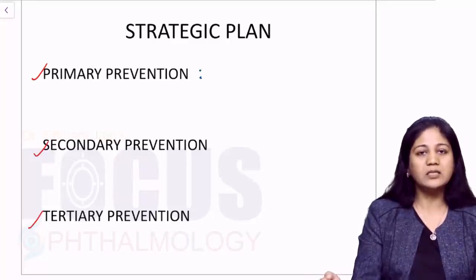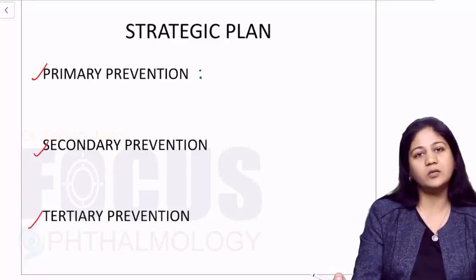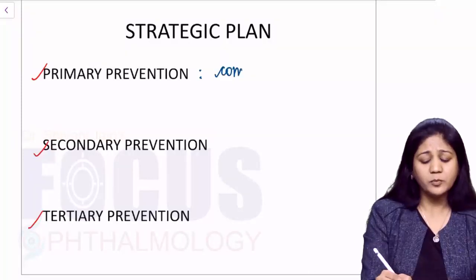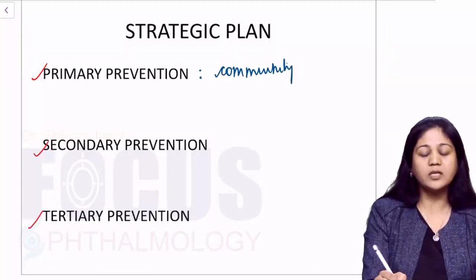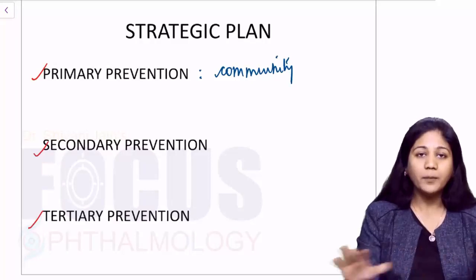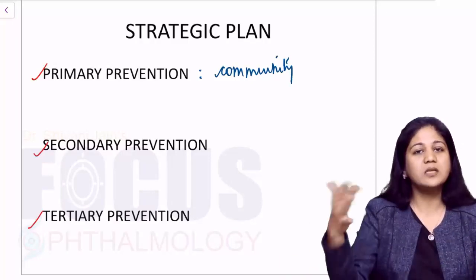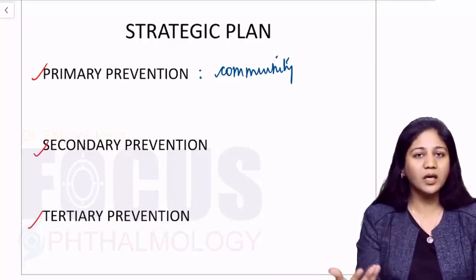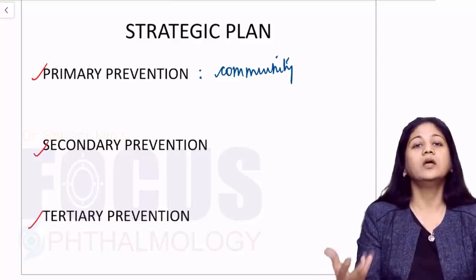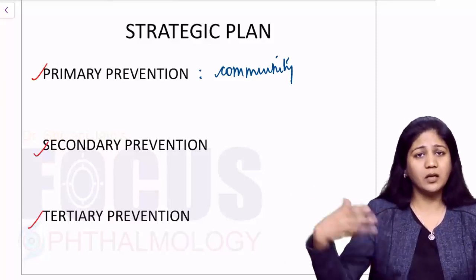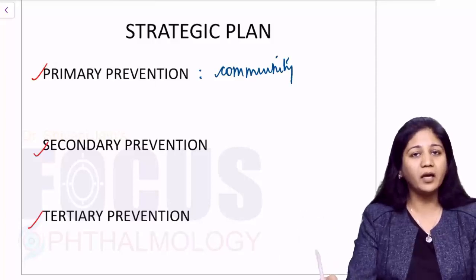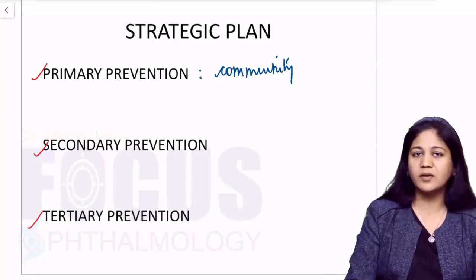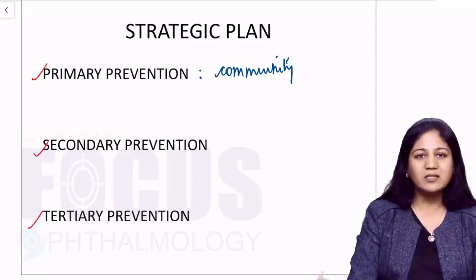It could be dealt with mainly by the community workers. You give proper measures so that the disease does not occur. You educate various community workers and train them so that they go and make the people aware so that they adopt good measures of life, and hence the blindness does not occur.